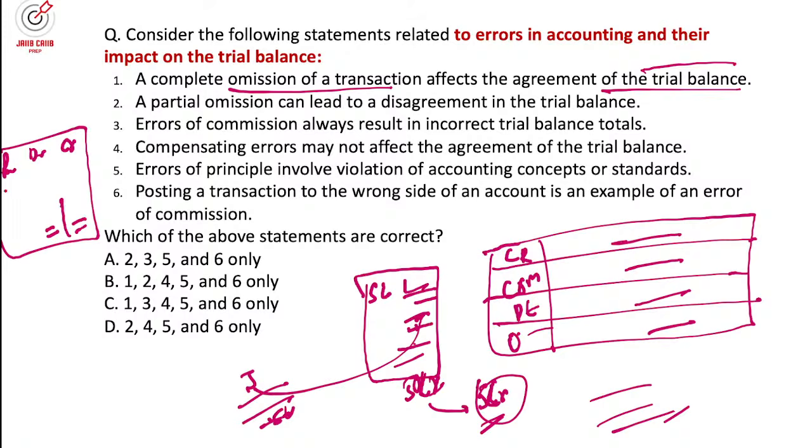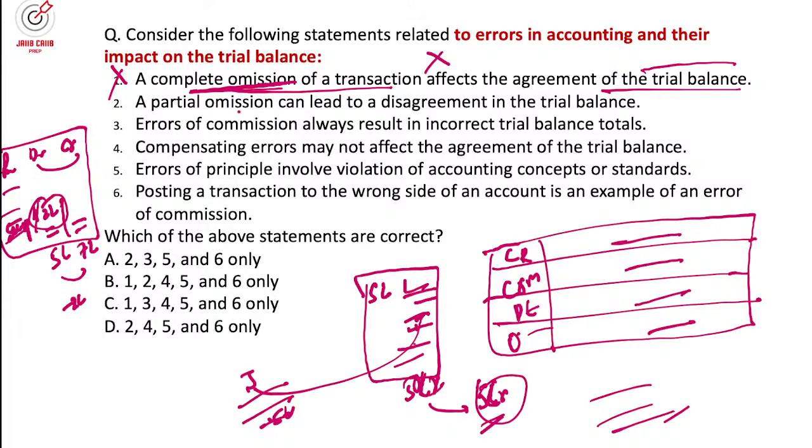Now sometimes what happens is, if the debit is not equal to the credit, let's say the debit side is 5 lakh and the credit side is 7 lakh, we will create a suspense account and keep the difference of 2 lakh on the lower side. This is a temporary account, and we will do the rectification later. But what if there is a complete omission? There was one transaction which never entered our books. It will not affect the agreement, because we never added the debit or credit side for it. So that's why the statement is wrong.